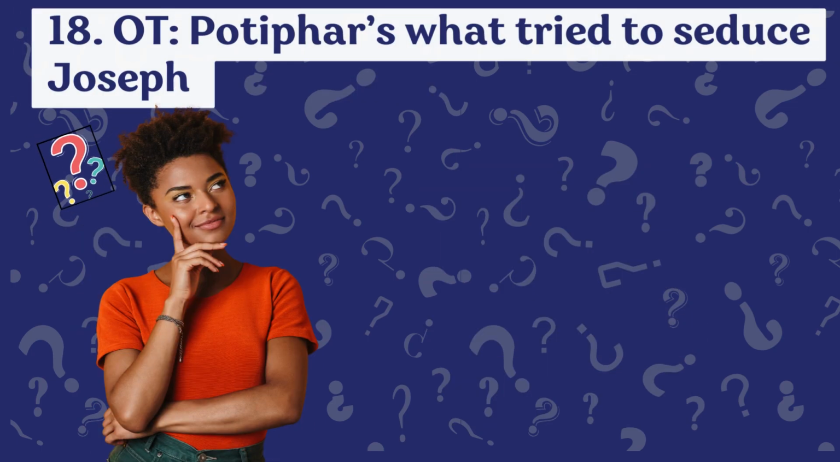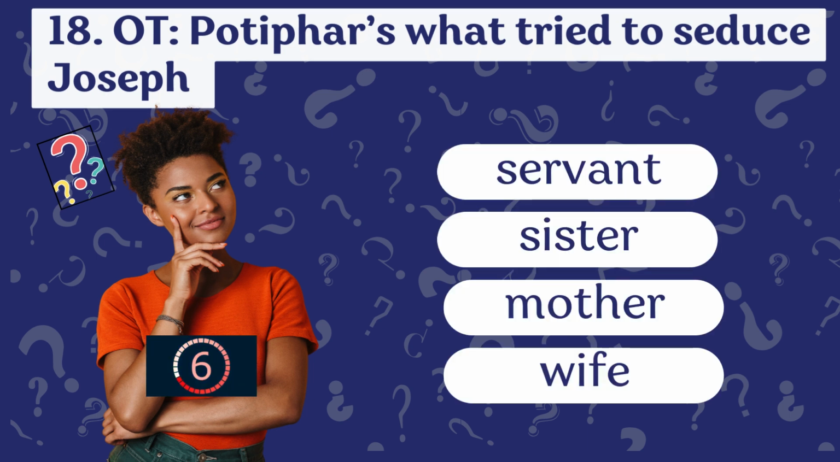Question 18. Who in Potiphar's household tried to seduce Joseph? Was it a servant, his sister, his mother, or his wife? And it was Potiphar's wife who tried to seduce Joseph.